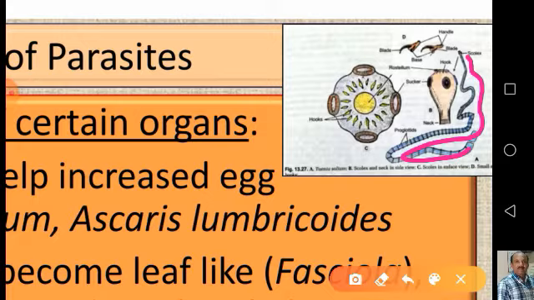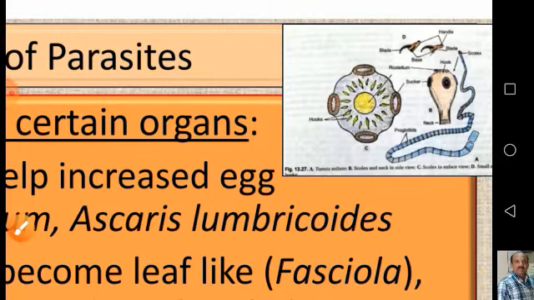These segments are of three types. They are also called proglottids: immature, mature, and gravid proglottids. Immature proglottids will be present near the anterior region, mature in the center, and gravid proglottids at the last. In the gravid proglottids, the eggs are produced, and for this purpose the body size has increased.